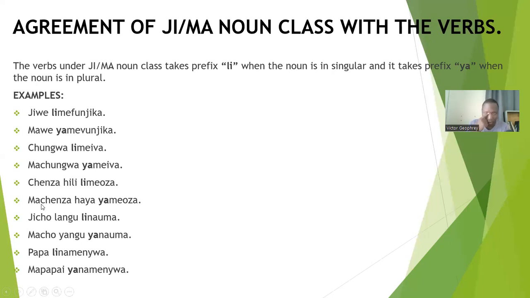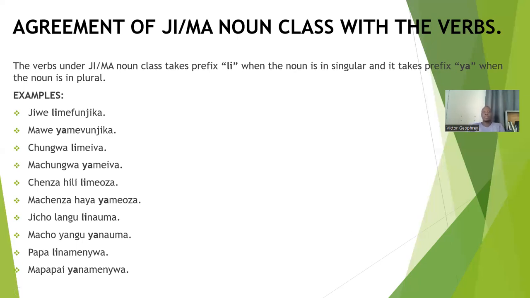Jicho langu linauma. Macho yangu yanauma. Papai linamenywa. Mapapai yanamenywa. Sorry, I made a mistake, it's supposed to be i. Over here, jiwe limevunjika is supposed to be v, it was just a typing error.